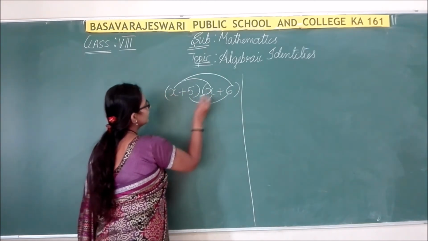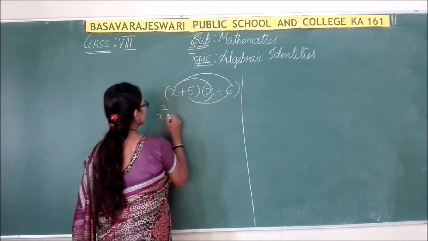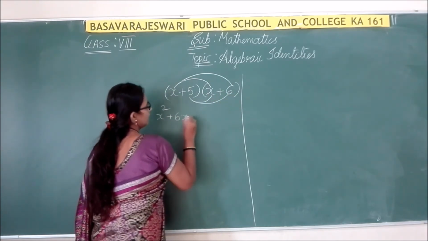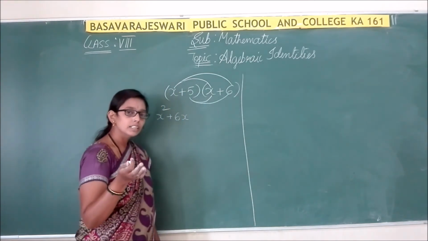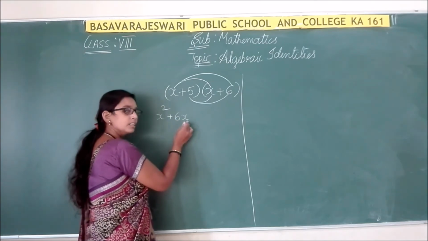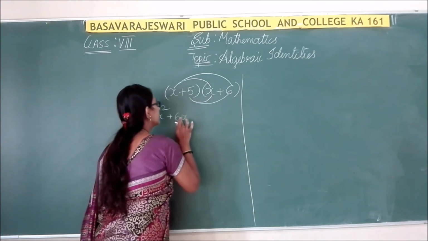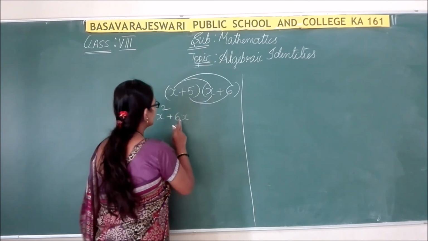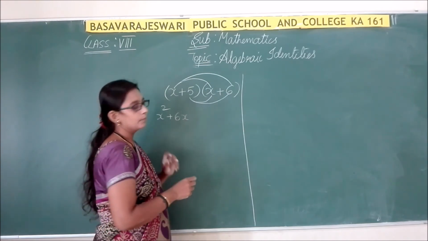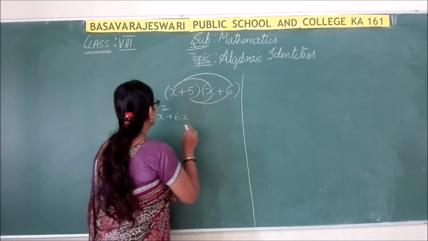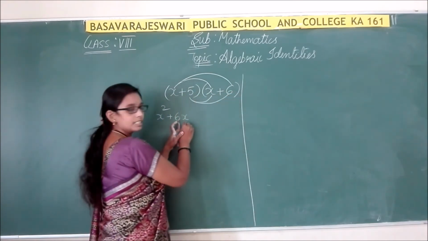So here x into x is x square. Okay, next x into plus 6 is plus 6x. X into 6, 6 into x, both are the same. So x into 6 is nothing but 6x, and 6 into x is nothing but 6x. So here the multiplication sign will be there, but we are not going to write this sign here. If there is no sign present between the two terms, it is considered as a positive sign. Sorry, multiplication sign. Okay, so now x into x is x square, x into 6 is 6x.